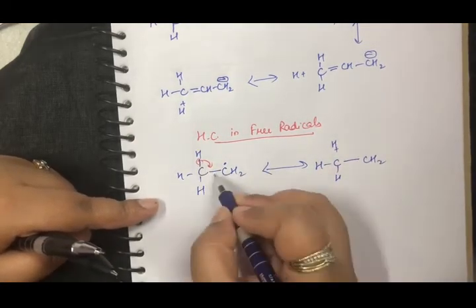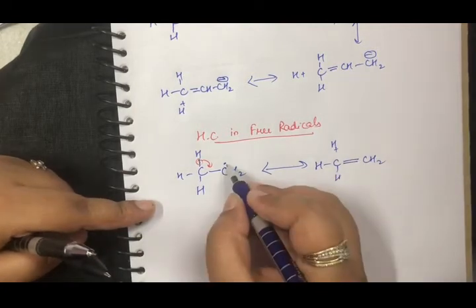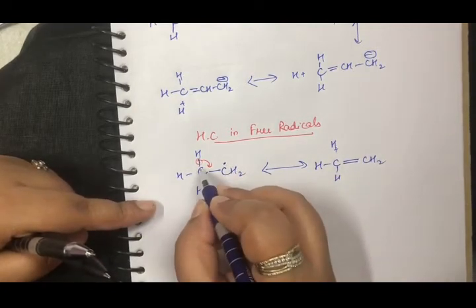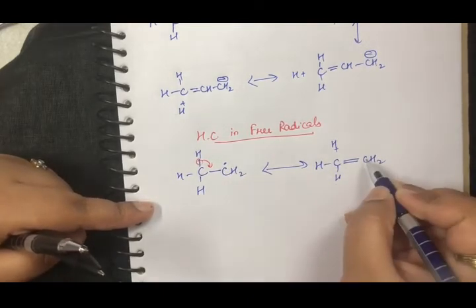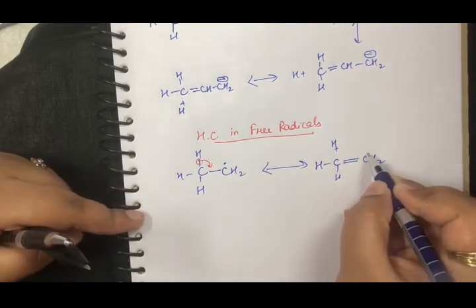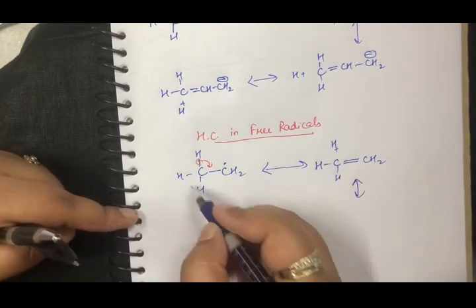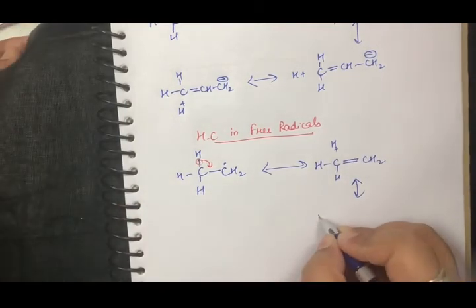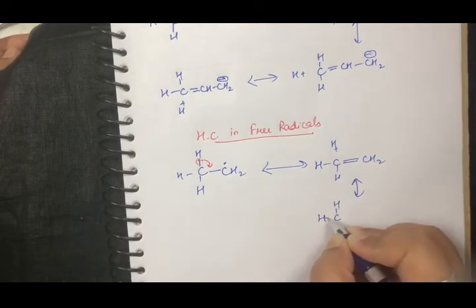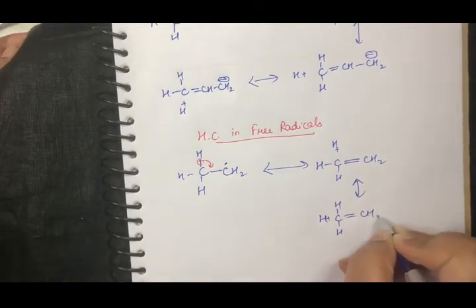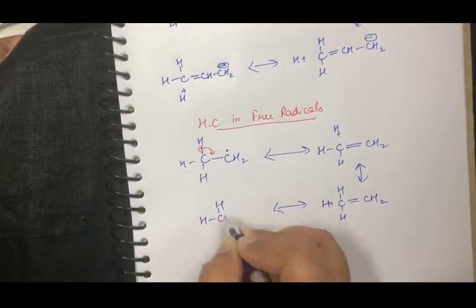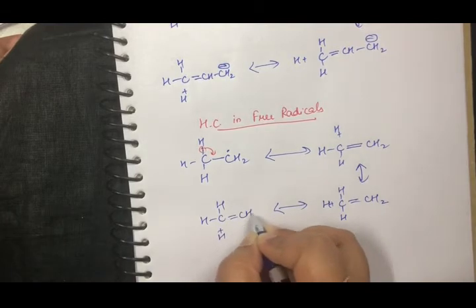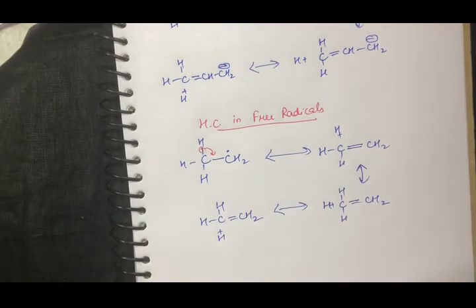This electron has come here, so there is a double bond. This was a single electron, so 1 electron from here, the cleavage of this bond, and 1 electron from here, they will form a double bond. So there would not be any charge or the free radical sign here. Now again you have 3 alpha hydrogens, so this will repeat. The same thing, and one more time this will be from the below hydrogen. So again you have 3 alpha hydrogens and 3 hyperconjugating structures.